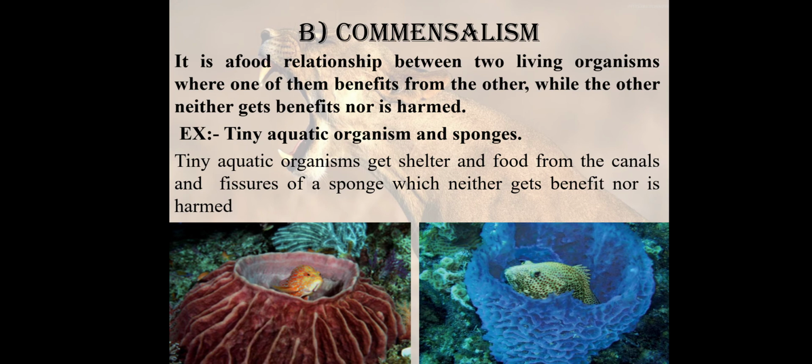So we said that tiny aquatic organisms get shelter and food from the canals and the fissures of the sponge, which neither benefits nor is harmed. The sponge has no benefit, and the tiny aquatic organisms do no harm to it. So it is commensalism.